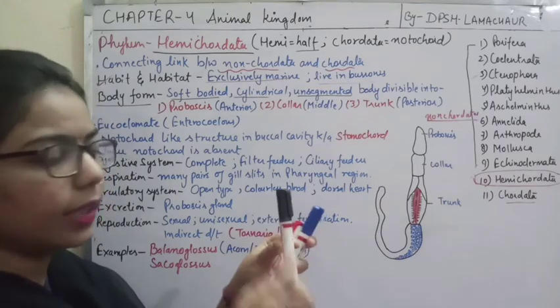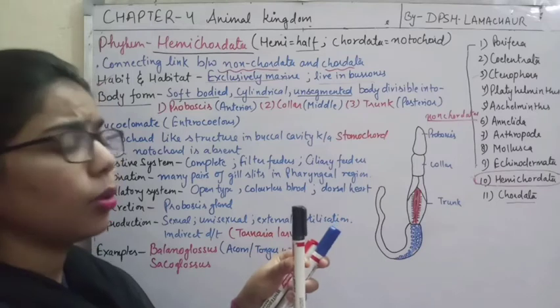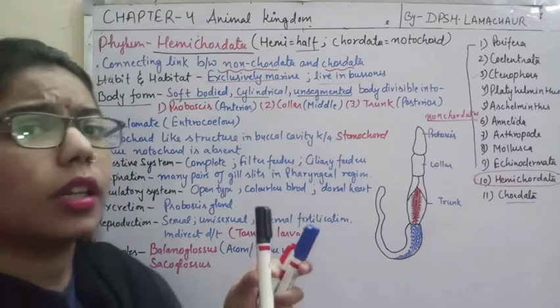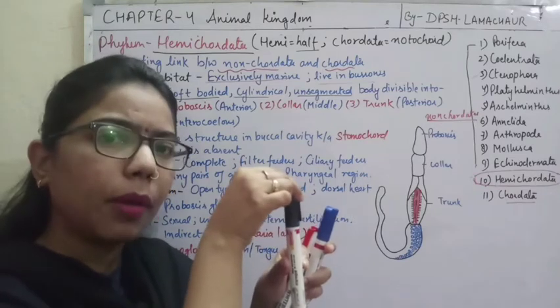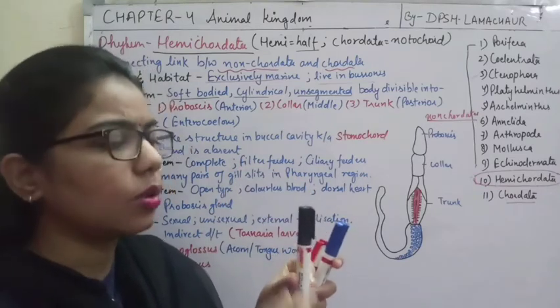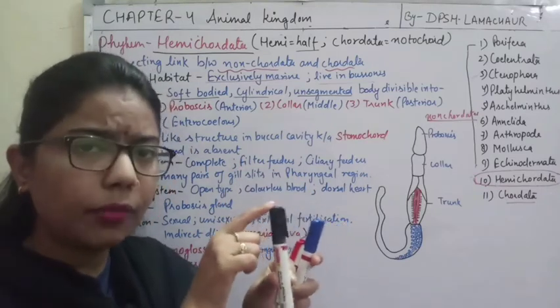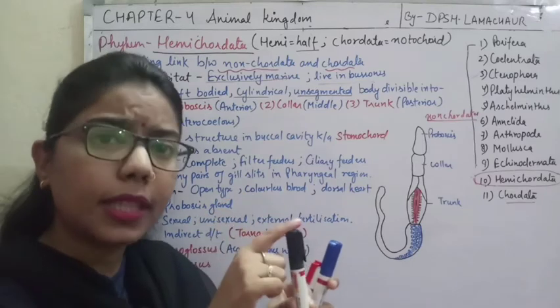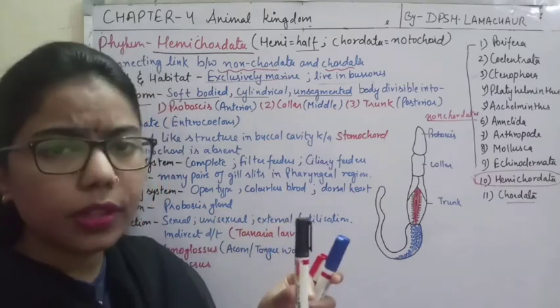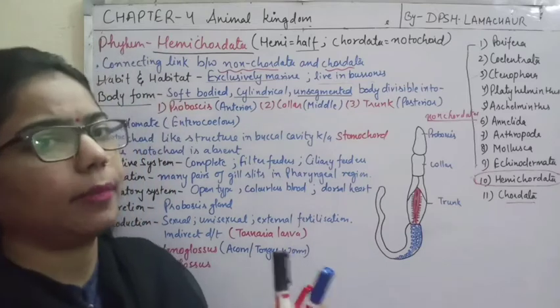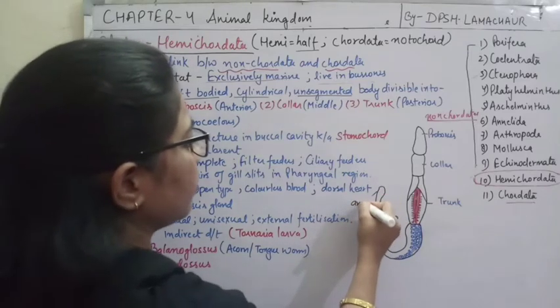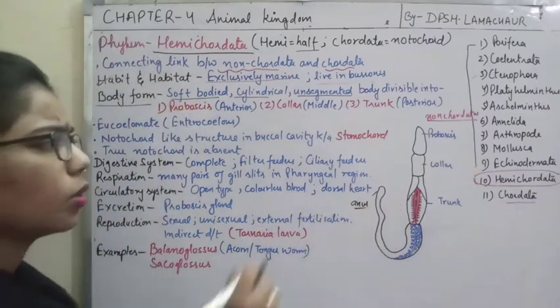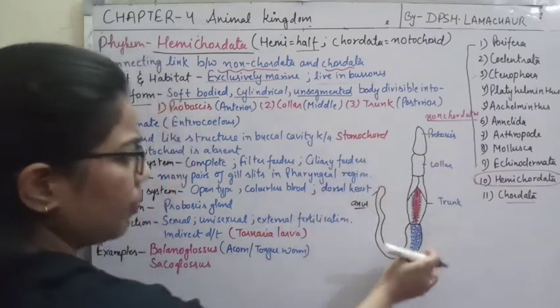So this is the mouth and this is the anus, right? We know that if we talk about the complete alimentary canal, they are having two openings, one opening mouth and another opening anus. So this mouth part will represent the anterior end and this one will represent the posterior end, right? So same thing here, this is the anus part of Balanoglossus. So we can say this is the anterior part and the posterior part.